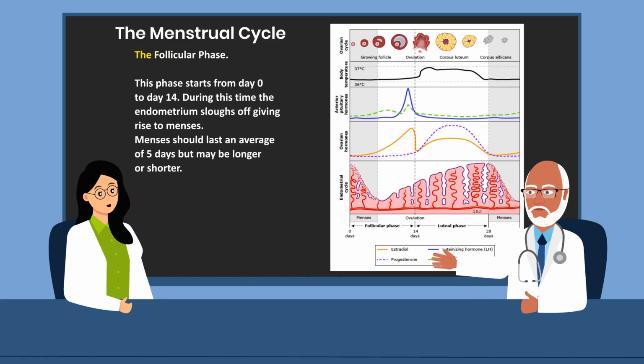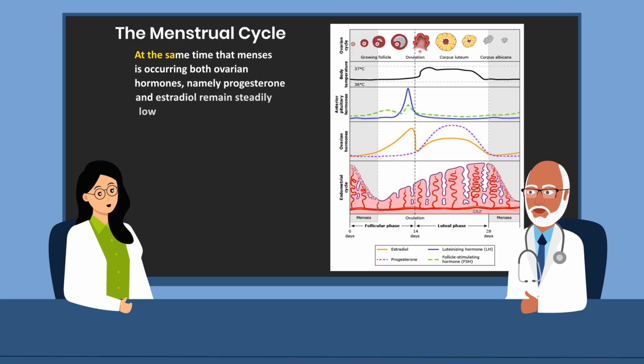Let's talk about the follicular phase. What happens during the follicular phase? This phase starts from day 0 to day 14. During this time, the endometrium sloughs off, giving rise to menses. As you can see, the endometrium sloughs off and it gives rise to menses. And that can last from anywhere from day 0 to day 6 or day 7. Menses should last an average of 5 days, but may be longer or shorter.